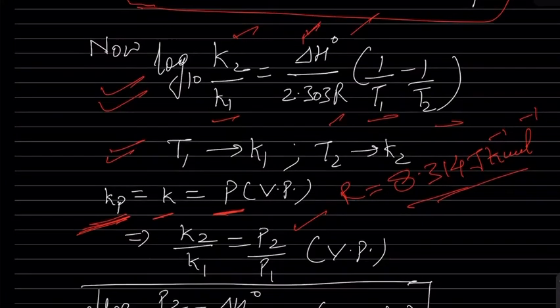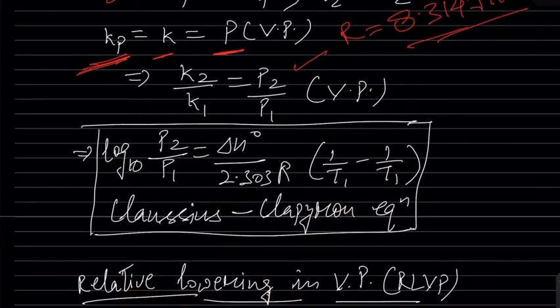So instead of K1, K2, we write logarithm P2 by P1 equals delta H0 upon 2.303 R into 1 upon T1 minus 1 upon T2. This is the Clausius-Clapeyron equation. Keep it in mind, K2 upon K1 will be equal to P2 by P1 for a pure liquid. Everybody understands that?